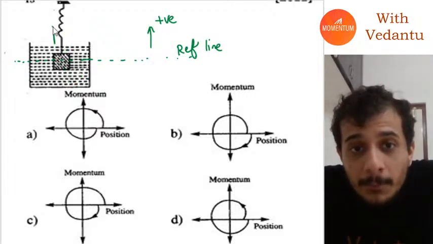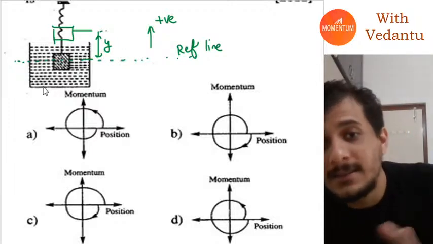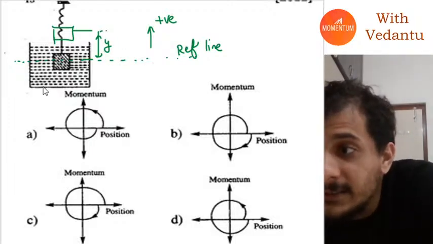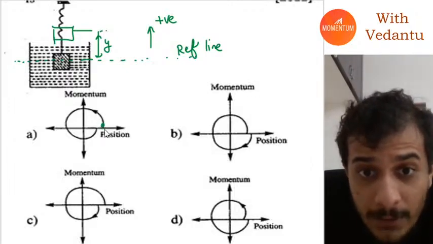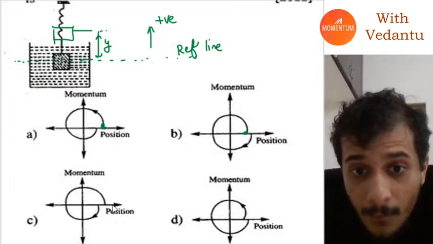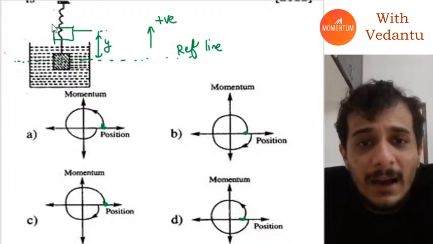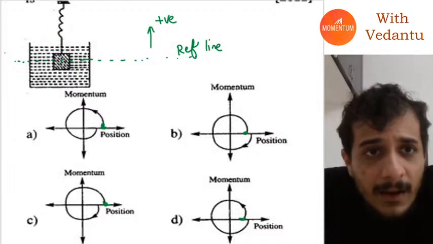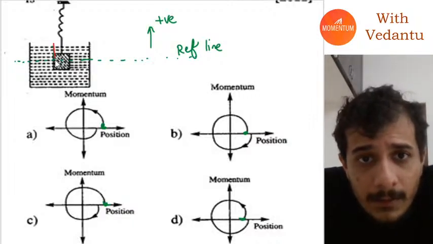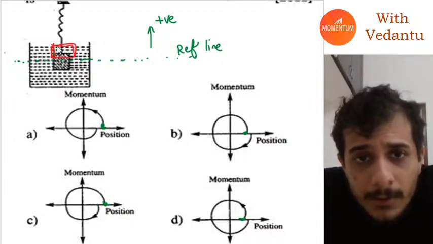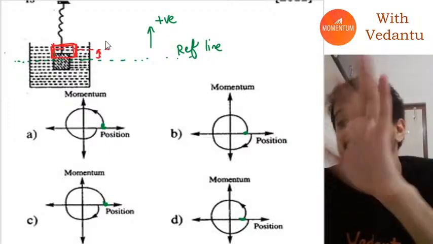Also, at the same time, if the body is here, its position will be considered positive, and if the body is down, its position will be considered negative. Now if you see, all these bodies are starting from a positive position. That basically means that I just picked up this body a little bit, shifted it up a little from its equilibrium position and let it go.